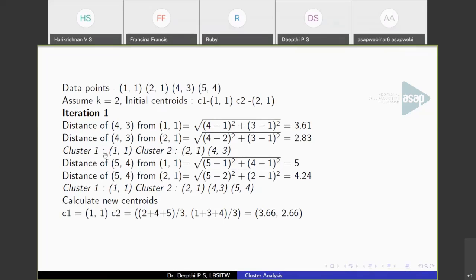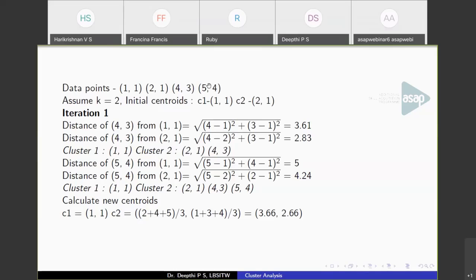So after this step, cluster 1 will have just 1 point, that is (1,1). Cluster 2 will have the centroid (2,1) and (4,3). We have calculated the distance, so we got the minimum distance, and so the point (4,3) will be assigned to cluster 2. Regarding the point (4,3), we have calculated its distance from both centroid 1 and centroid 2, and it is found to be close to centroid 2. So we are assigning it to cluster 2.